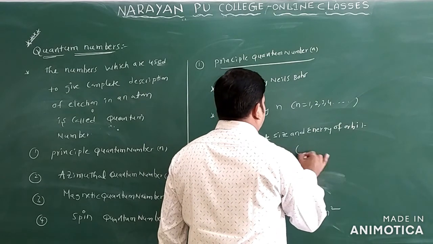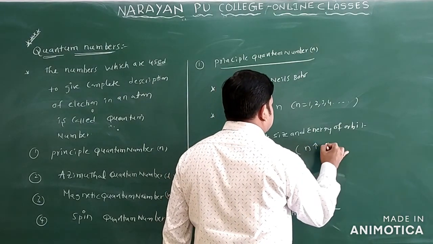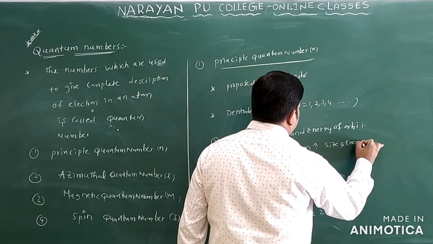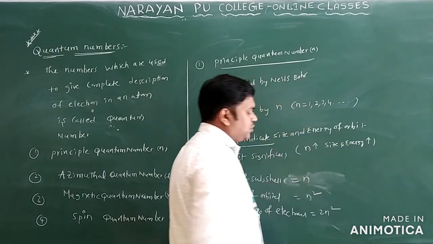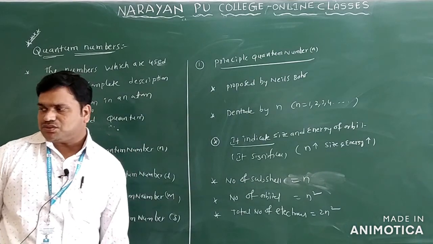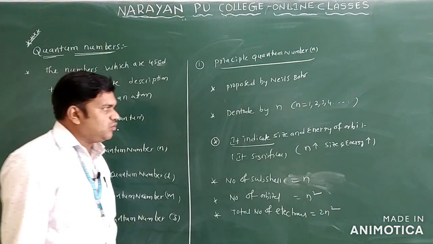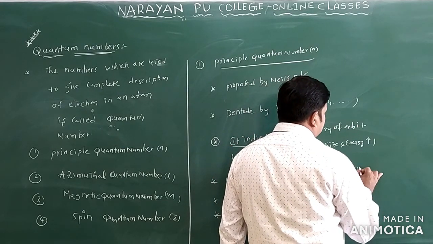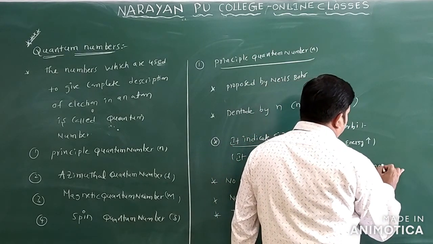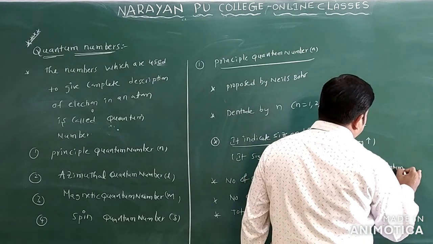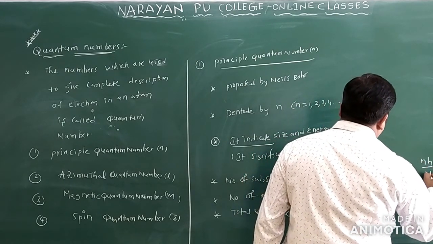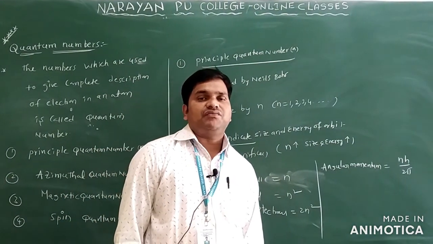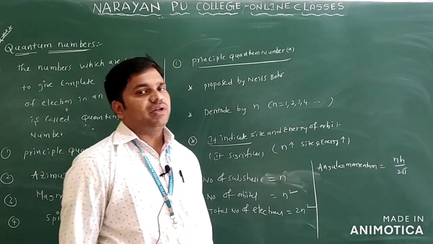Here you can write one more point: as n increases, size and energy increase. As n increases, size and what? Energy also increases. So here you can also find one more point: angular momentum is equal to nh by 2 pi. So this is the complete information about the first quantum number, the principal quantum number.